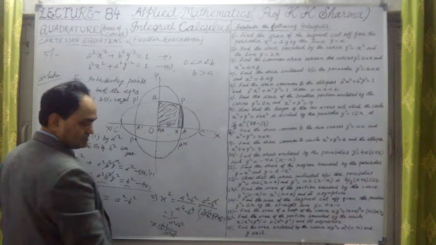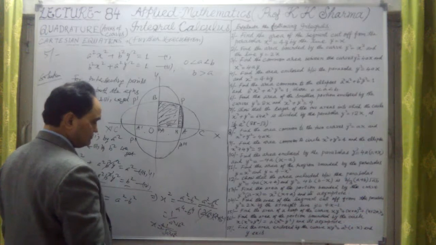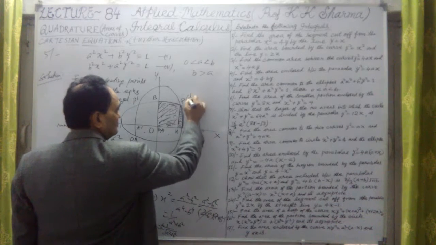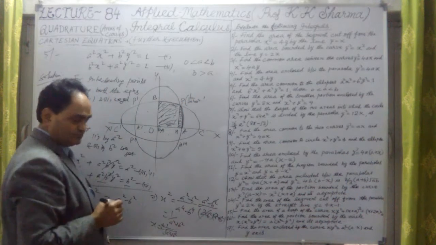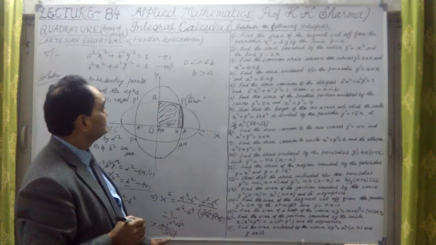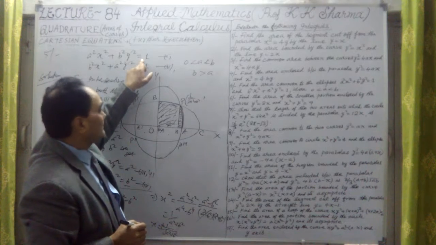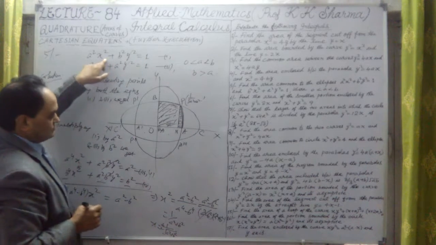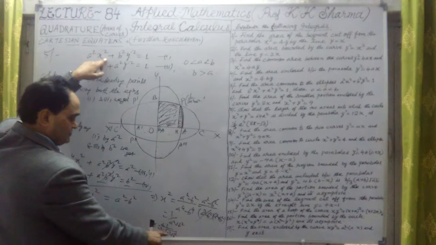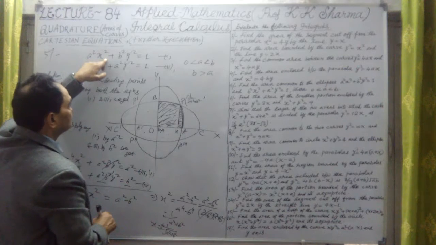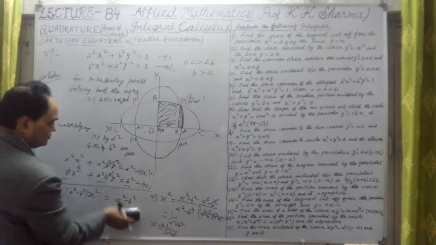So x here is plus minus 1 upon under root a square plus b square. This is the x coordinate here. If I substitute the value of x in the first equation or the second, it doesn't matter. In the first one, if I substitute, then y can be calculated from this equation. The x square is 1 upon a square plus b square. Let me solve for y here.